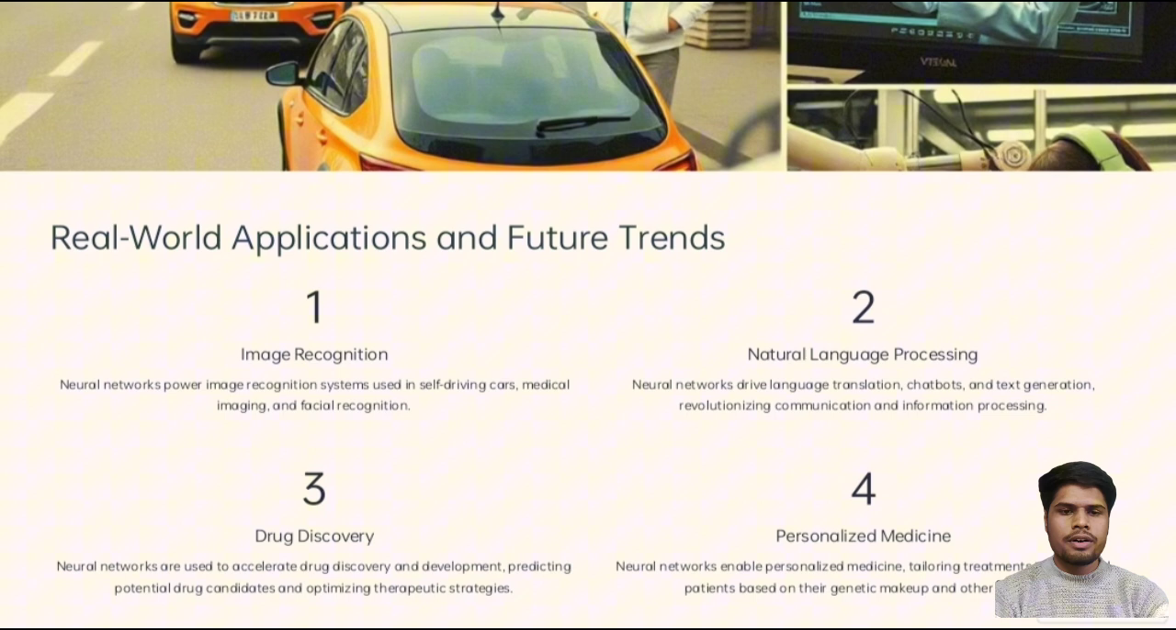Third is drug discovery. Neural networks are used to accelerate drug discovery and development, predicting potential drug candidates and optimizing therapeutic strategies. Fourth is personalized medicine. Neural networks enable personalized medicine, tailoring treatment to individual patients based on their genetic makeup and other factors.